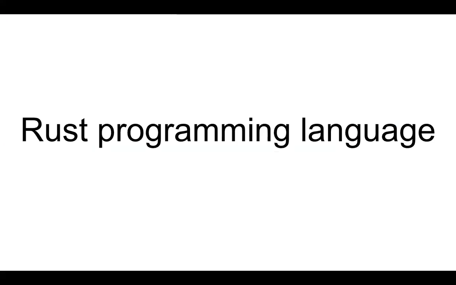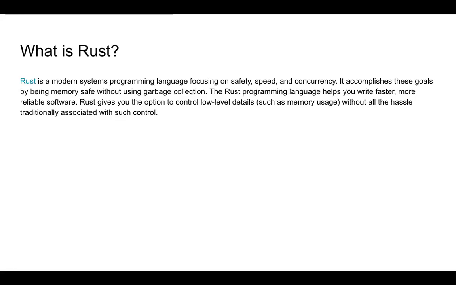Because it's new, it has taken into consideration all the problems that the old programming languages had and made sure that this language does not have the same shortcomings.